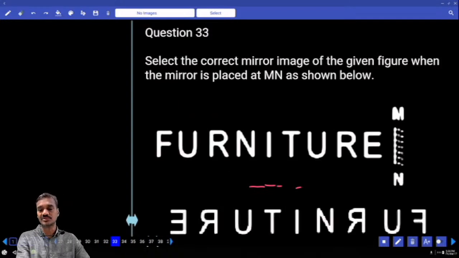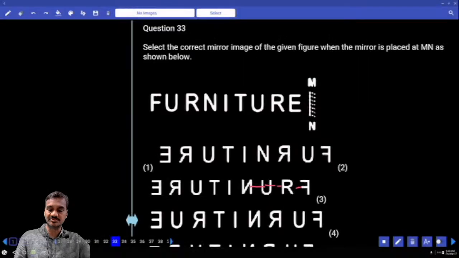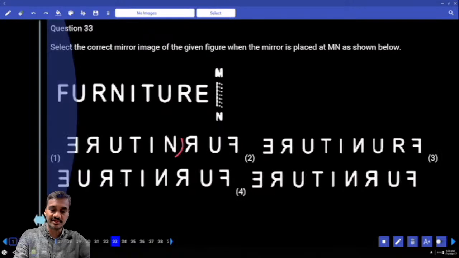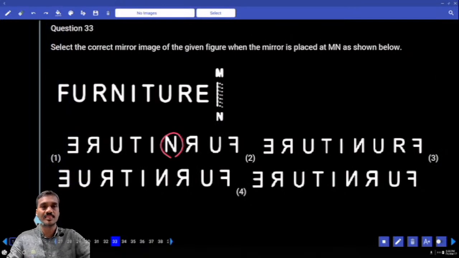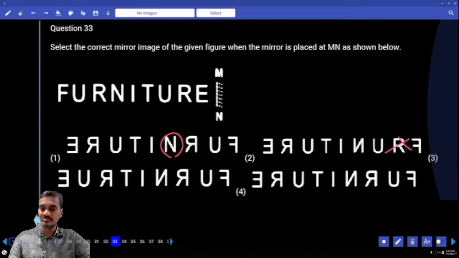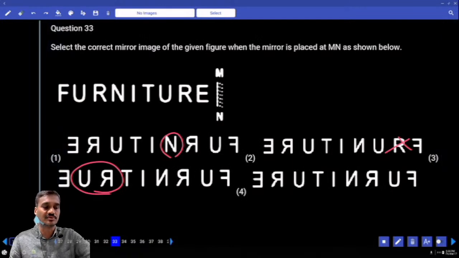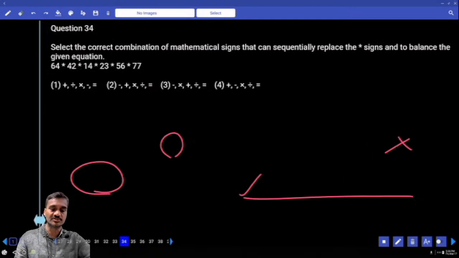Then next coming to question number 33, furniture. Now the correct mirror image of this word furniture. Now the mirror image of the word furniture: F from the right-hand side. F, U, R, N. Now here N is the same, that is ruled out. Next here F, U must be at the second place, rule out. F-U-R-N-I-T-U, U must be here. R and U, that is ruled out. And so what is your answer here? Choice 4, F-U-R-N-I-T-U-R-E. Choice 4 for question 33.